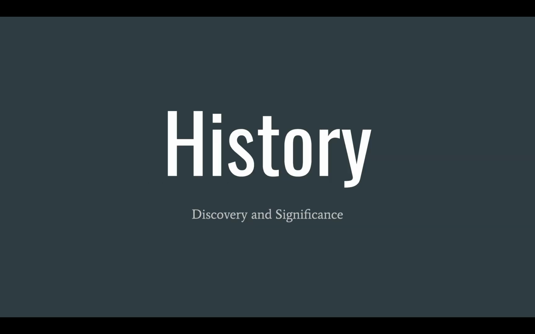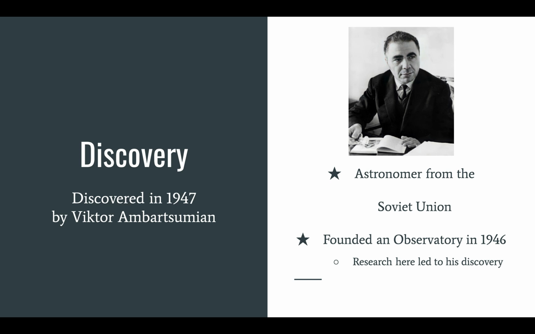Next, I'd like to go into a little bit of history about the discovery and significance of these associations. OB associations were discovered in 1947 by Viktor Ambartsumian, who was an astronomer from the Soviet Union. He was the founder of an observatory which was built in 1946, which became kind of his home base and where he was able to research, which led to his discovery of these associations.